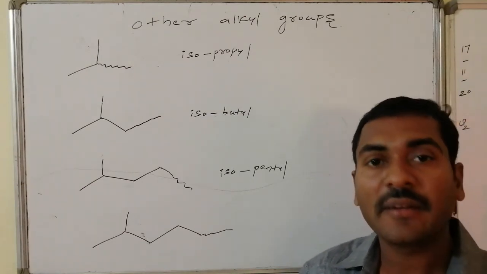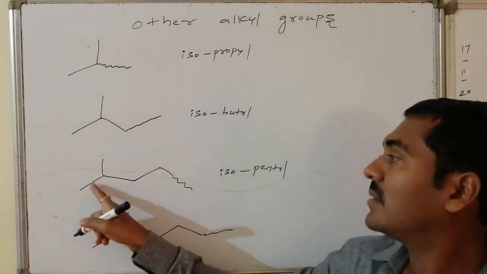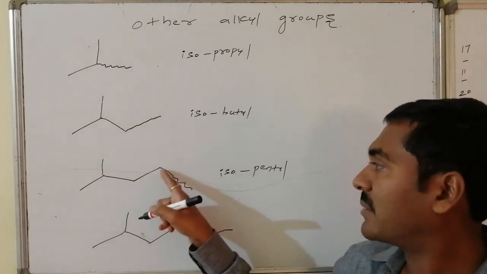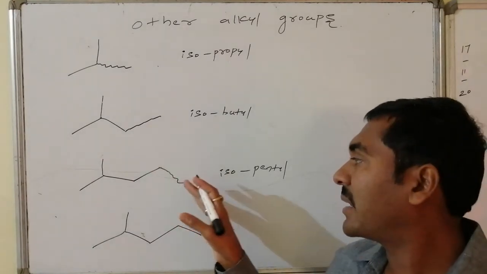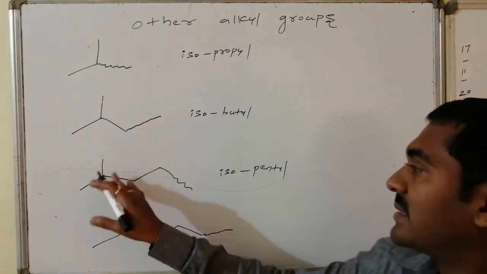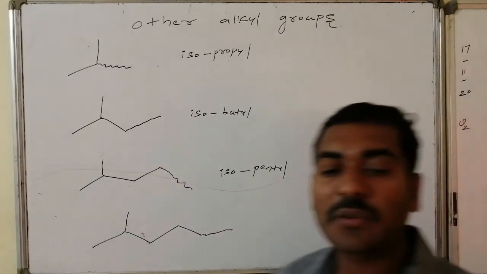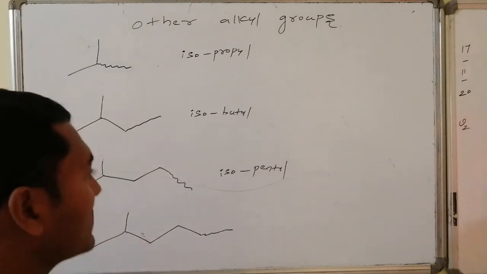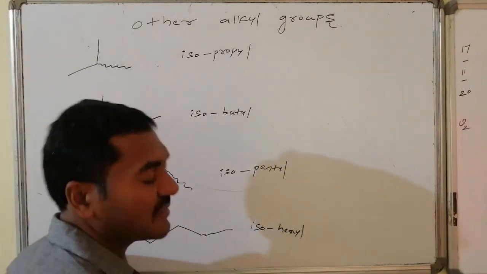Logic 3: one of the primary hydrogens has to be replaced by a group. It consists of a total of 1, 2, 3, 4, 5 carbon atoms, and it is isopentyl. With the extension, it consists of a total of 6 carbon atoms, and it is the isohexyl group.